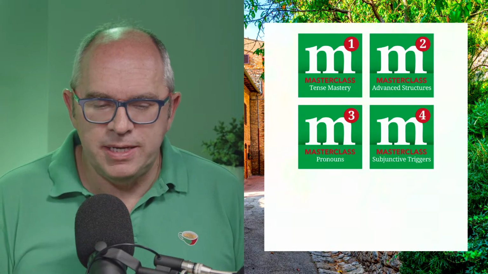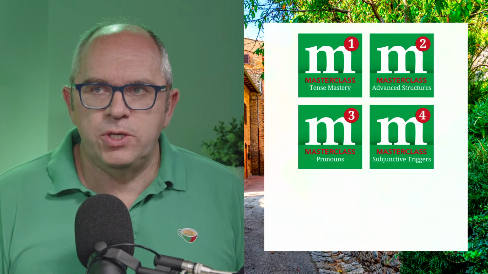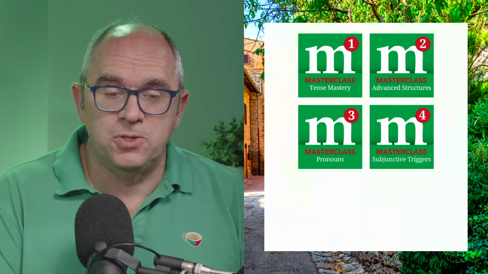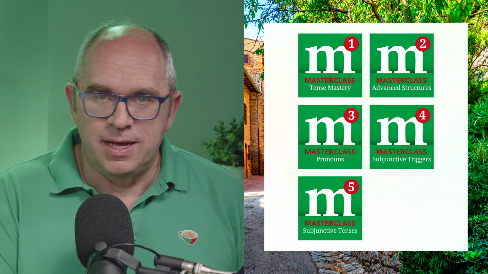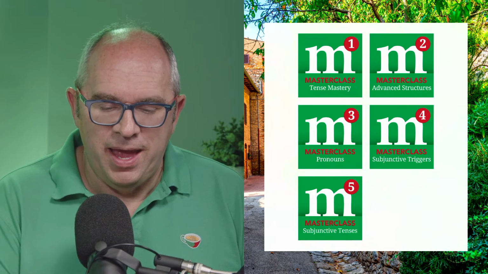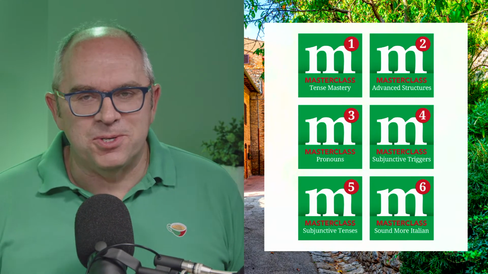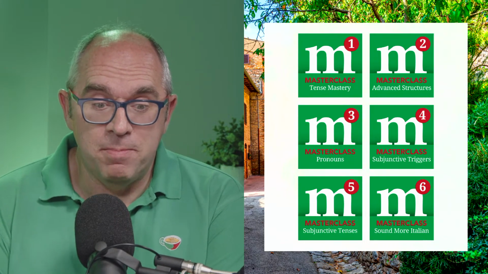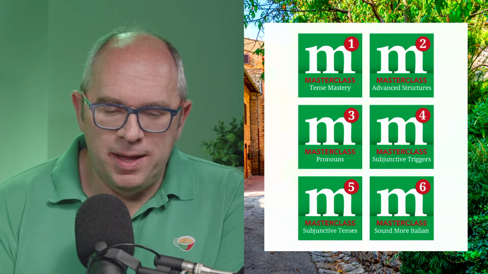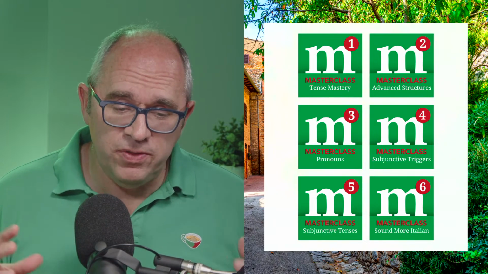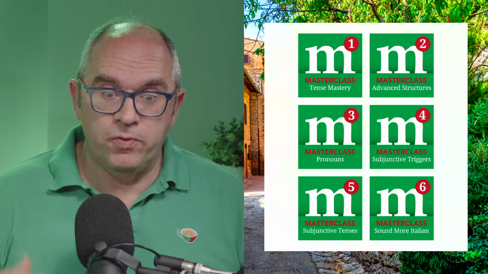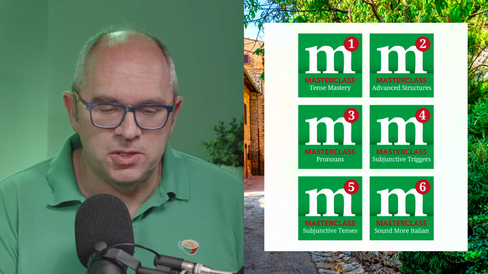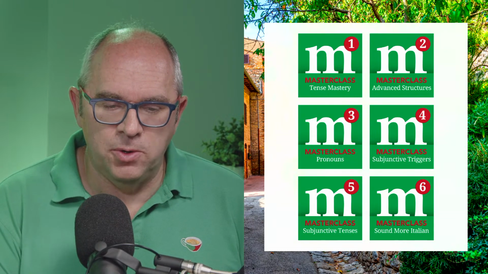We will be looking at subjunctive triggers. So these are particular words or situations which mean that you need to use the subjunctive. And then we also have a module on the subjunctive tenses that comes after our subjunctive triggers. And then possibly everyone's favourite module, how to sound more Italian, module 6, which will be happening in March of next year. And that's on sounding more Italian. So each of these modules will happen over the course of a month. And the first one starts tomorrow with the 1st of October. So that's tense mastery beginning tomorrow.